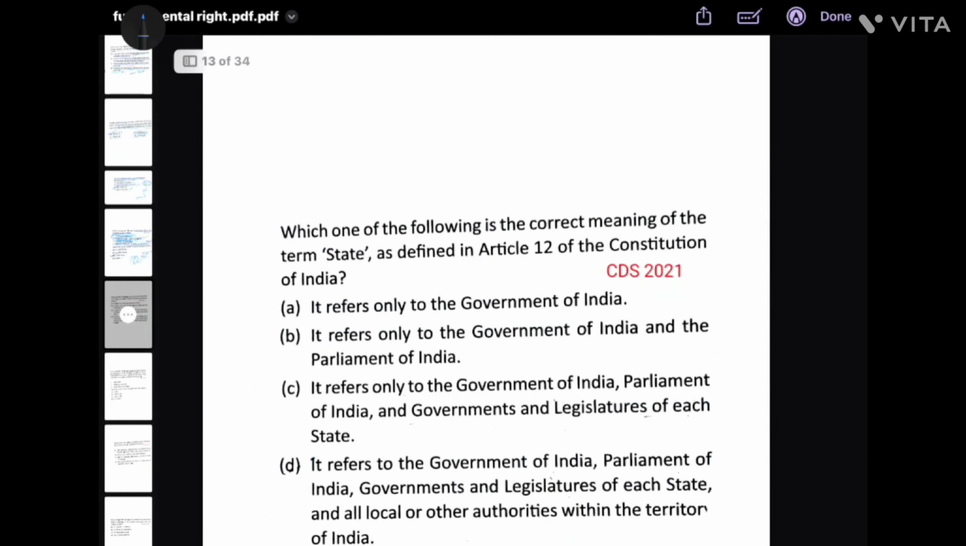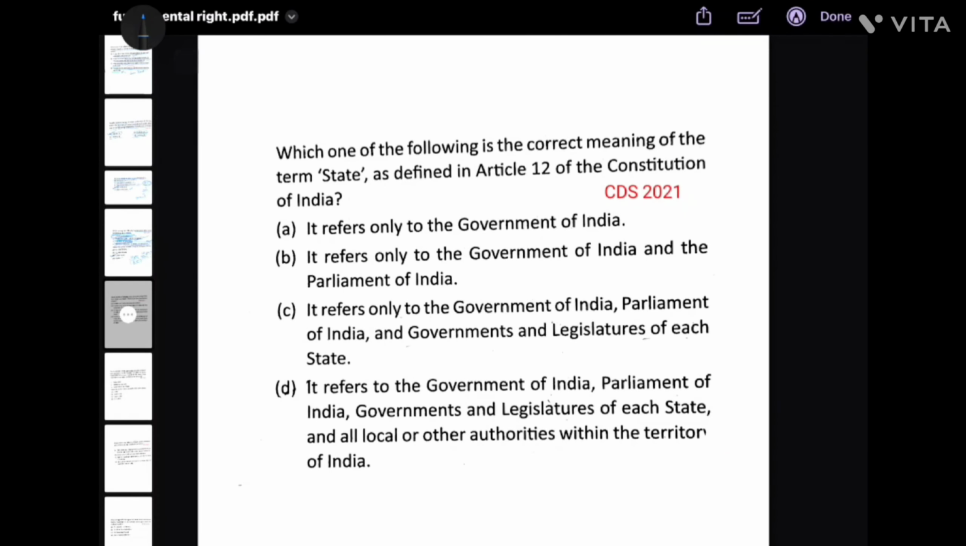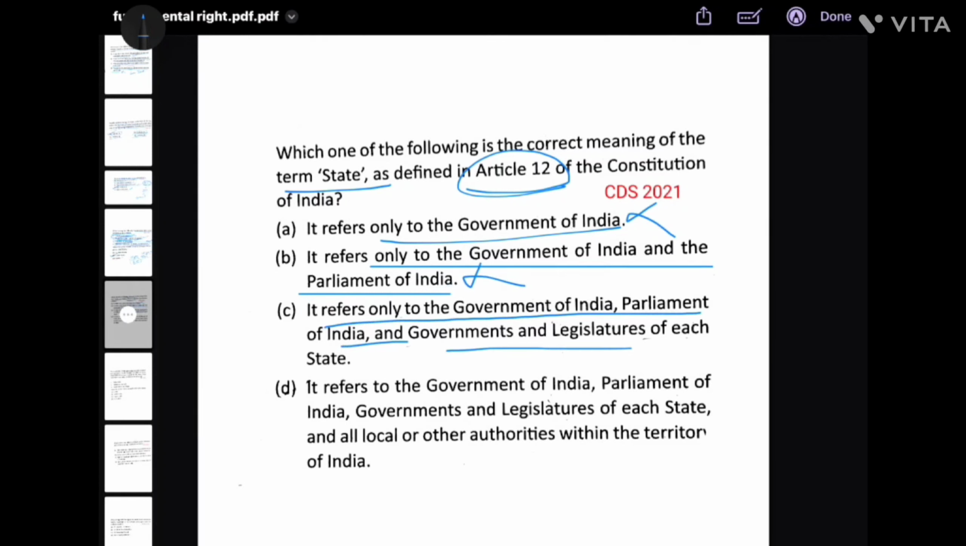of India. Next, which of the following is correct meaning of term state as defined in Article 12 of Constitution? It refers only to the government of India? No. It refers only to the government of India and Parliament of India? No. It refers to the government of India, Parliament of India, government and state legislature of each state can be considered. Next, it refers to Government of India, Parliament of India, governments and legislature of each state and all the local and other authorities within the territory of India. So, D is more appropriate and D is your answer.